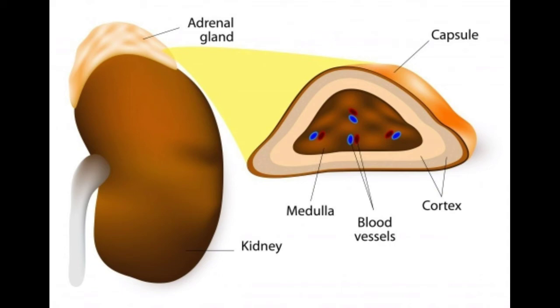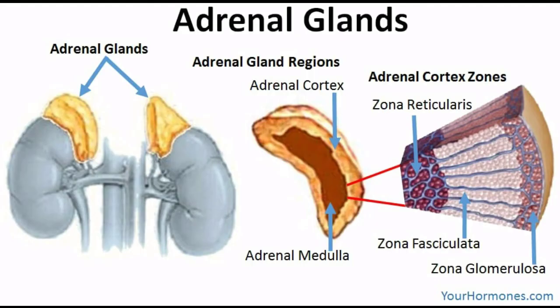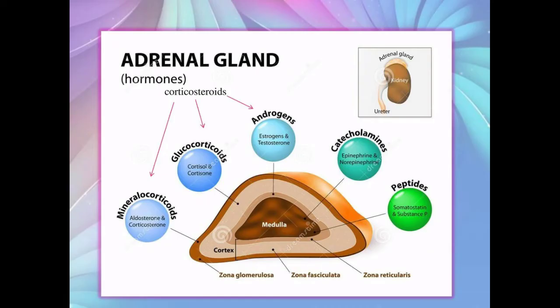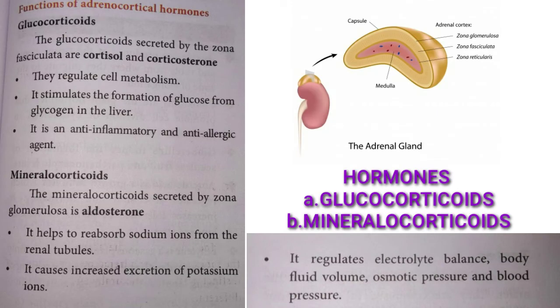Adrenal cortex. The adrenal cortex consists of three layers of cells. They are zona glomerulosa, zona fasciculata and zona reticularis. Hormones of adrenal cortex. The hormones secreted by the adrenal cortex are corticosteroids. They are classified into glucocorticoids and mineralocorticoids.